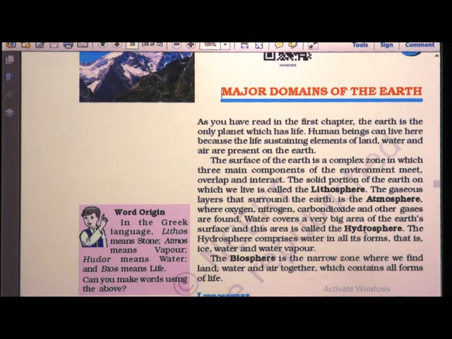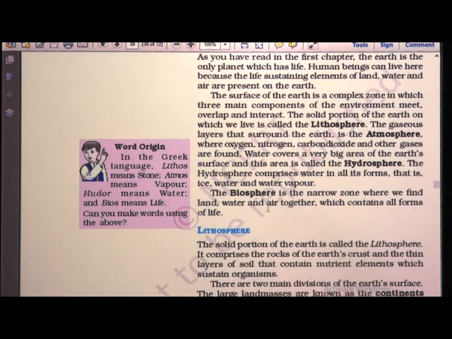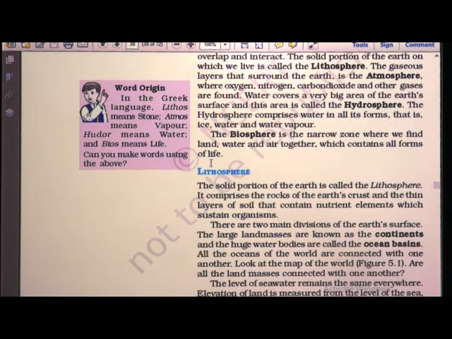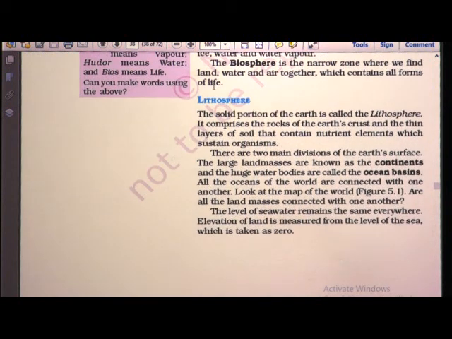The third major domain is hydrosphere, that is oceans and fresh water. Hydrosphere comprises water in all forms, that is ice, water and water vapor. The last one is biosphere, where living organisms are found. It is the narrow zone where we find land, water and air together. First, what is lithosphere? Lithosphere is the solid portion of the earth. There are two main divisions of the earth's surface: the land masses known as continents and the water bodies known as oceans.